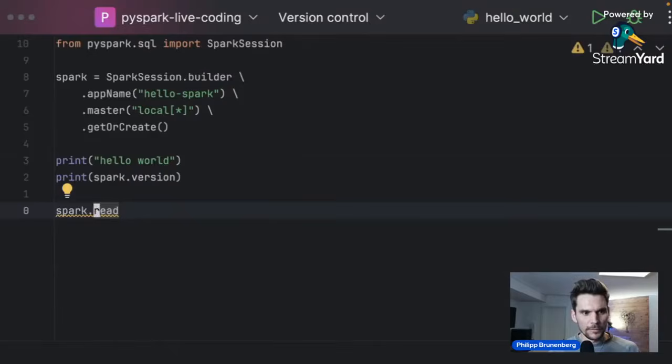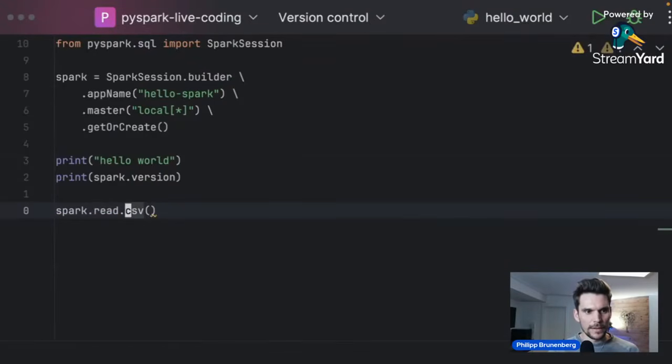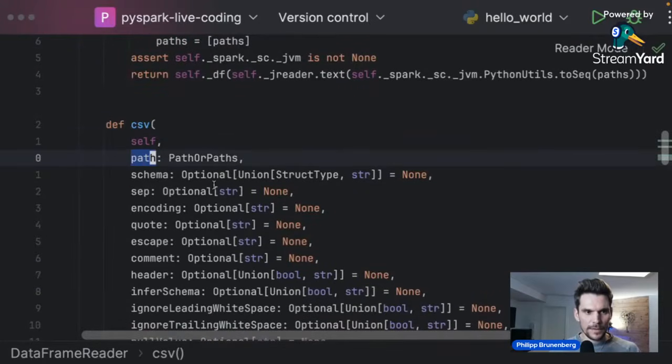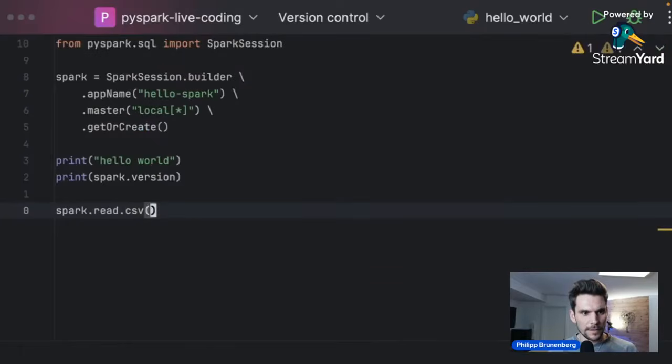We can retrieve a data frame reader by calling spark.read. And on that, we can call, for example, CSV, and this takes arguments, and one of the arguments is the path. So we have to specify a file system path from where to read the CSV data. Here I would simply use a relative path starting from the root directory of our project.